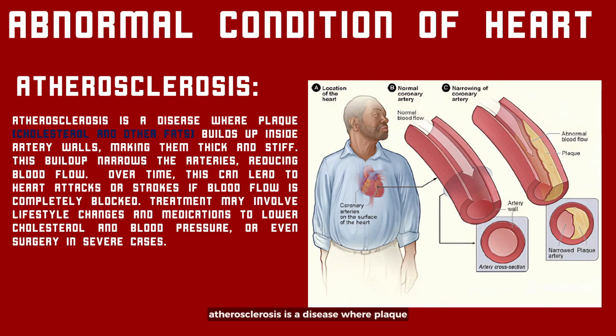Arteriosclerosis. Arteriosclerosis is a disease where plaque builds up inside artery walls, making them thick and stiff. This buildup narrows the arteries, reducing blood flow. Over time, this can lead to a heart attack or stroke if blood flow is completely blocked. Treatment may involve lifestyle changes and medication to lower cholesterol and blood pressure, or even surgery in several cases. Why does this heart disease happen? It comes from high cholesterol, high blood pressure, diabetes, and also genetic influence.